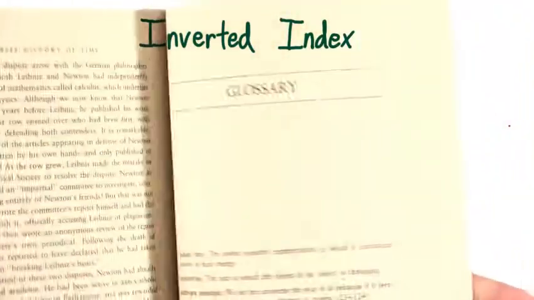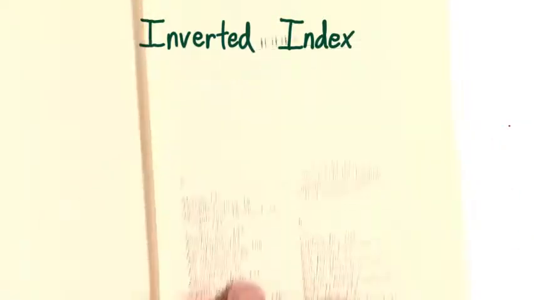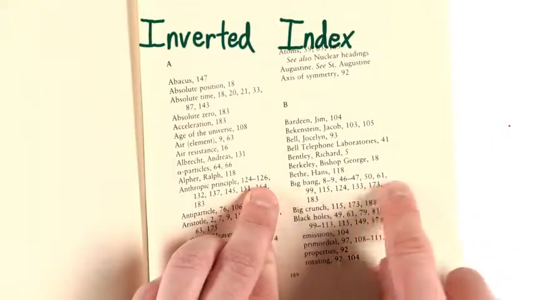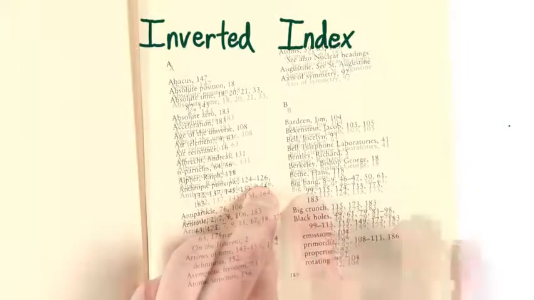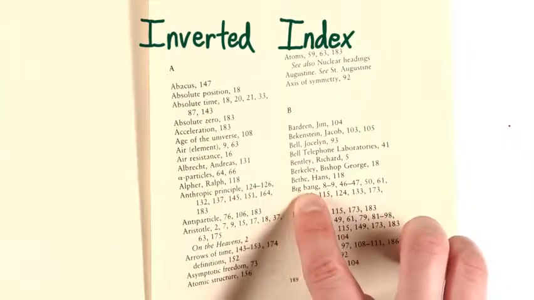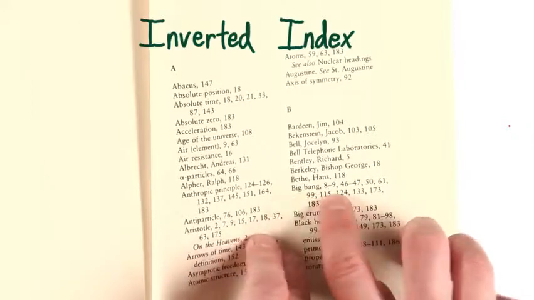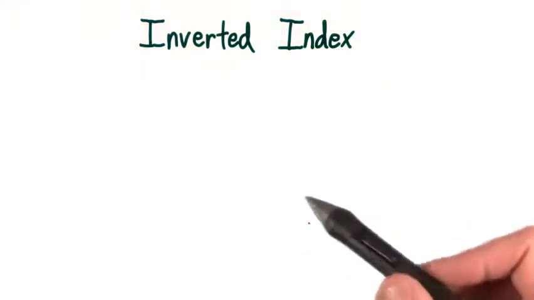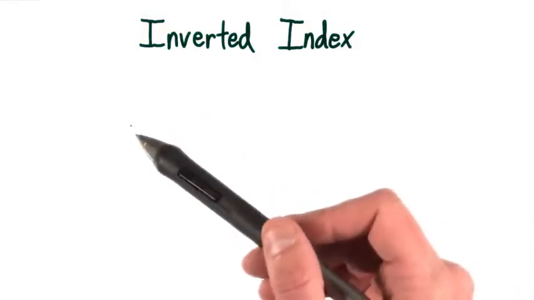So at the end of the book, I can just go to the index, and on the first page we have B, and I see Big Bang. And these are all the pages where I can find that. And of course, you can do the same thing with the web, except instead of numbers, we'd have links to web pages. This is a common problem, and so there's a design pattern to solve it.